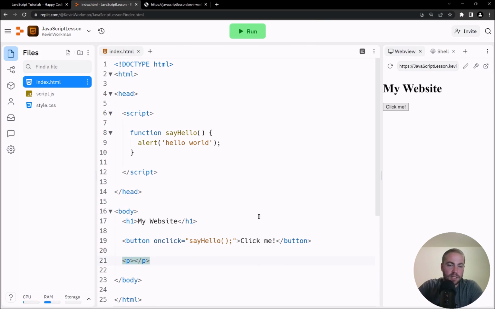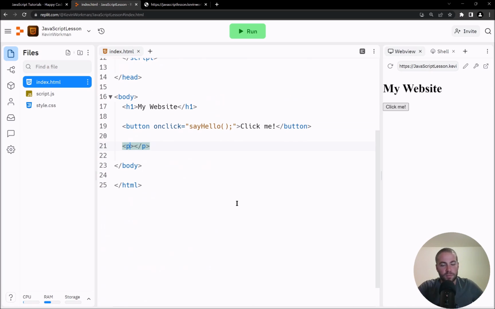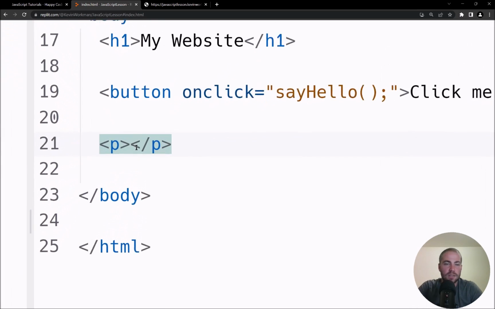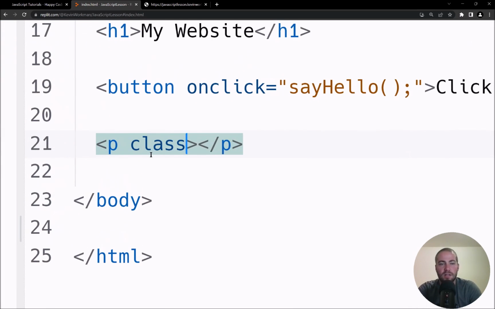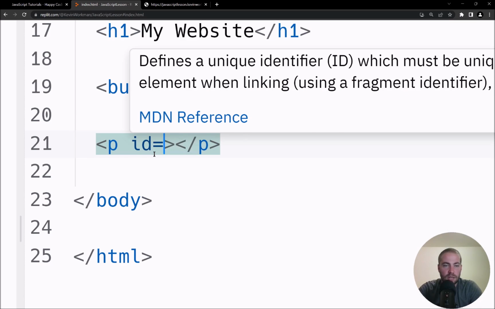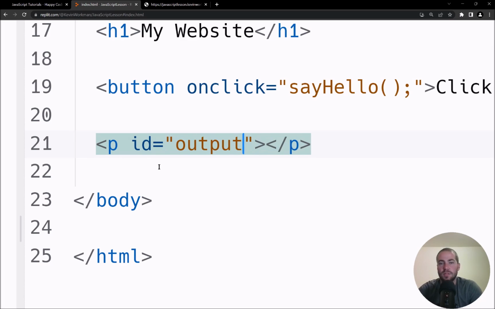And this p tag, if you remember from the lesson on CSS, you can do things like add a class attribute to it, or you can add an ID attribute. So I'm going to add an ID attribute, and I'm going to call it something like output maybe. And the p tag is empty by default, or maybe I'll just put loading.